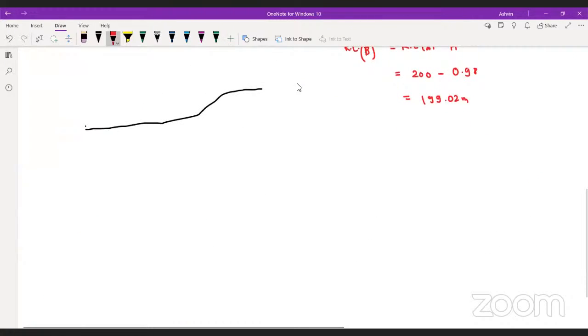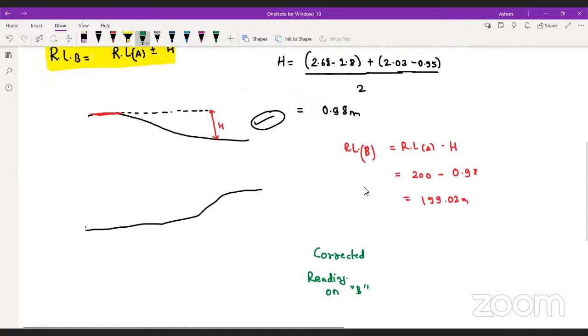If I wanted the corrected reading on B, what will be the corrected reading on B? Come on, guys, tell me.